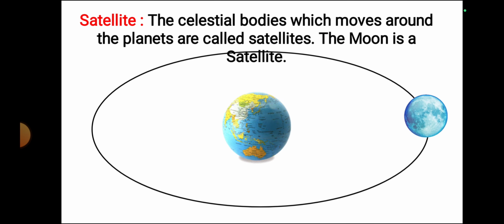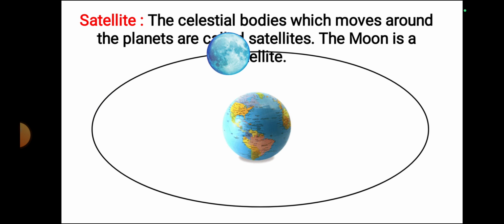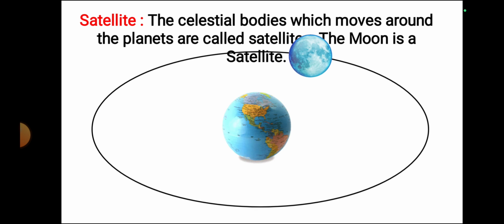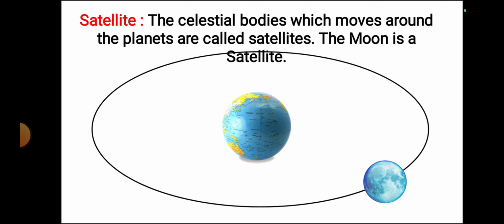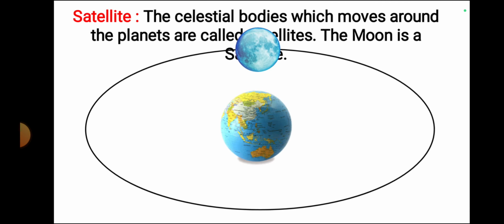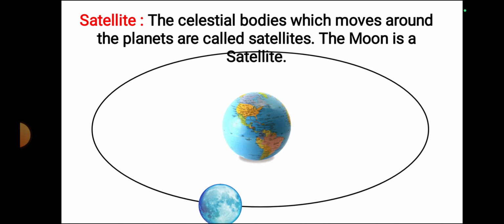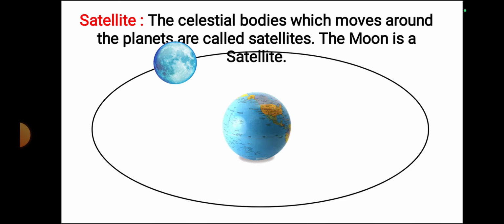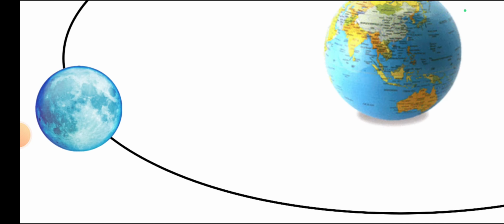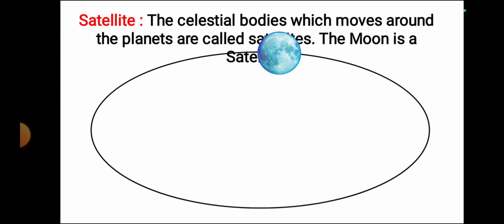Next, what is a satellite? The celestial bodies which move around the planets are called satellites. The moon is a satellite. See here, this is Earth. Earth has only one satellite, that is called moon. So moon is a satellite to the Earth. See here, this is satellite.